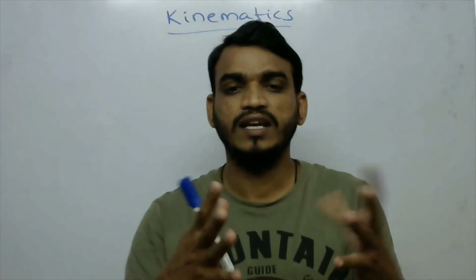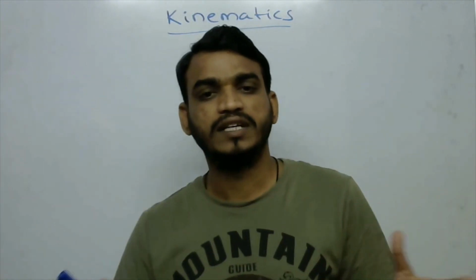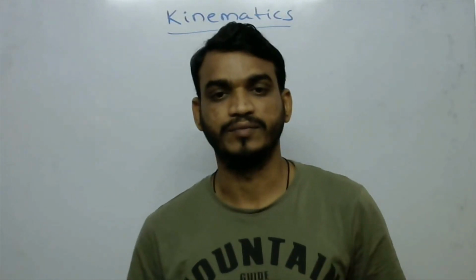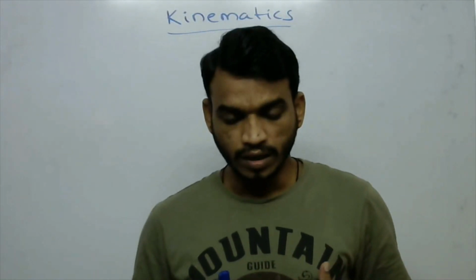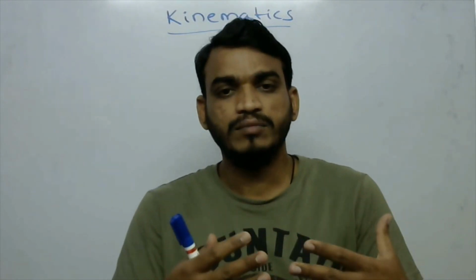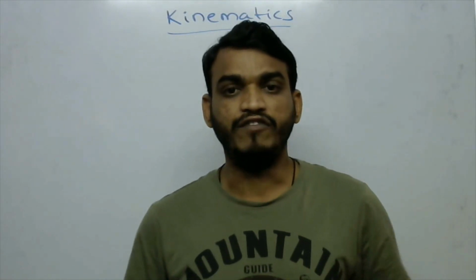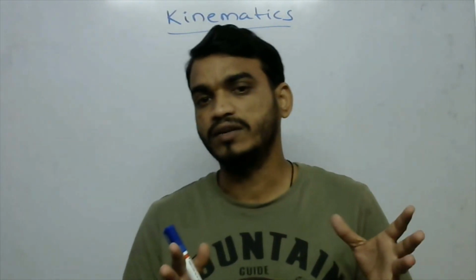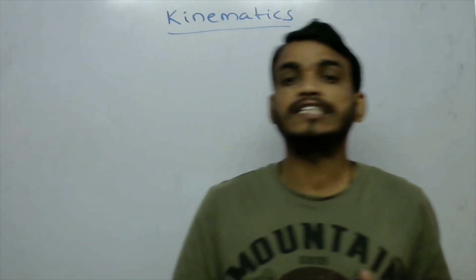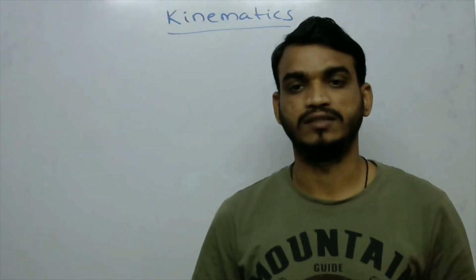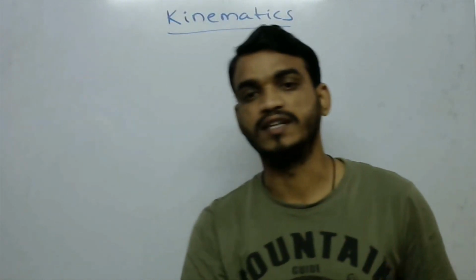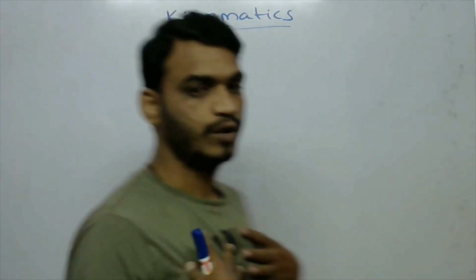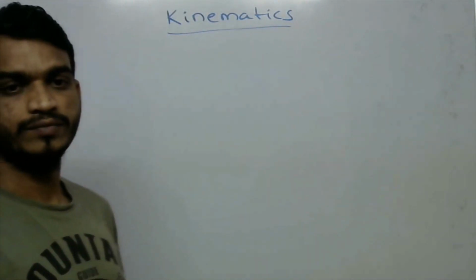You are saying nothing is present at rest, but how do you define the term rest? We define rest as: if any object does not change its position with respect to surrounding objects, then only can we say that the object is at rest. For example, I am observing this board.